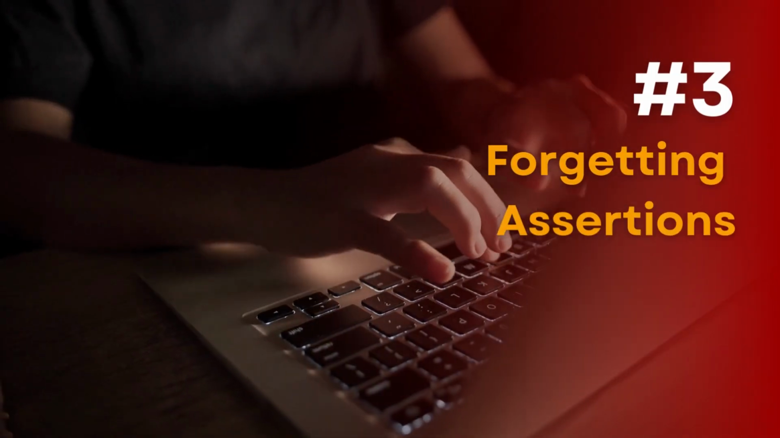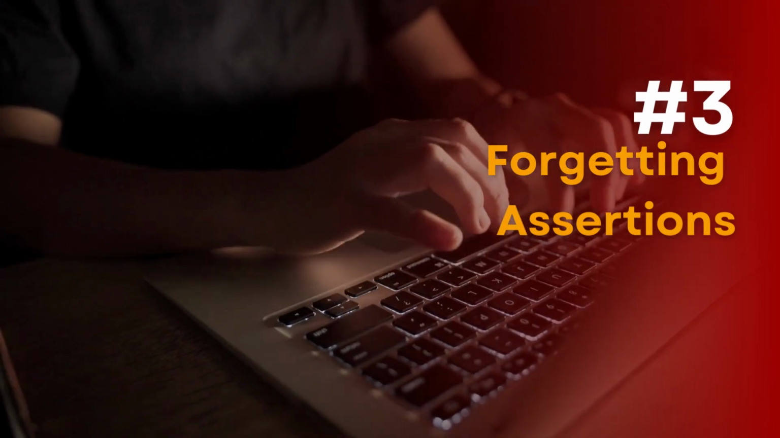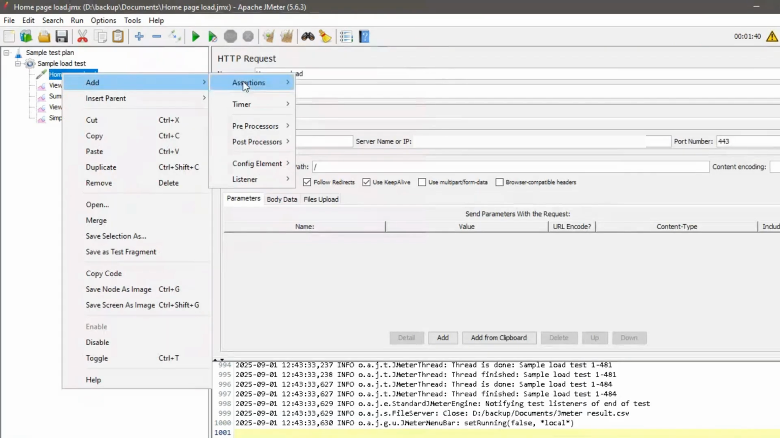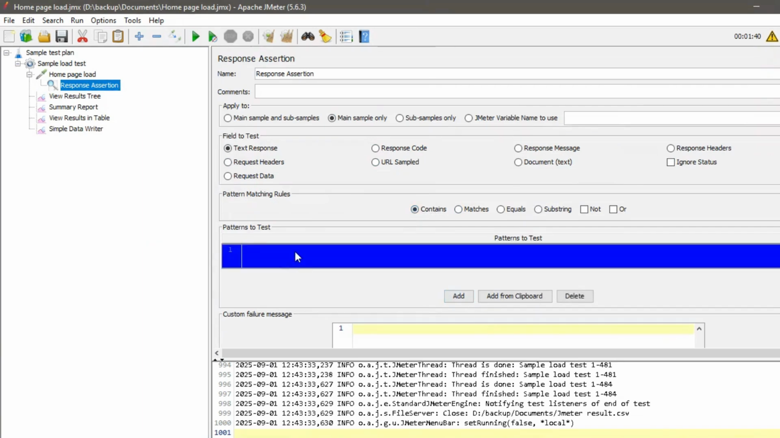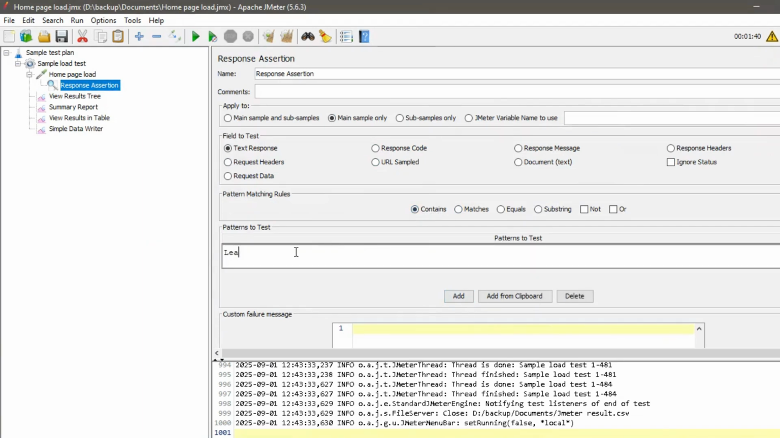3. Forgetting assertions. As you can see, JMeter gives multiple options like response assertion, size assertion, duration assertion, JSON, XML, XPath, and more. Each one helps us test a different condition. Without assertions, there's no way to validate whether the test truly passed.